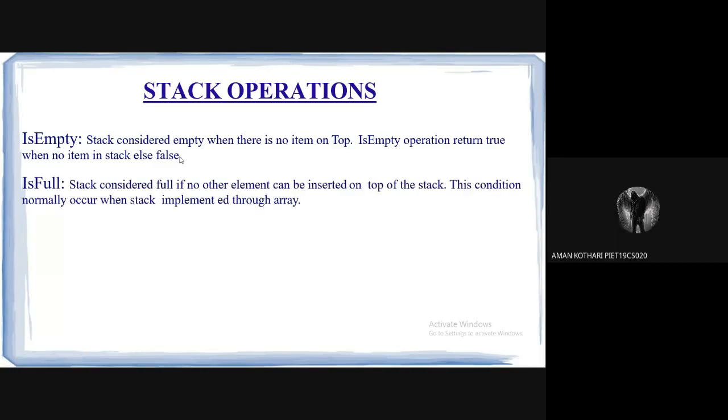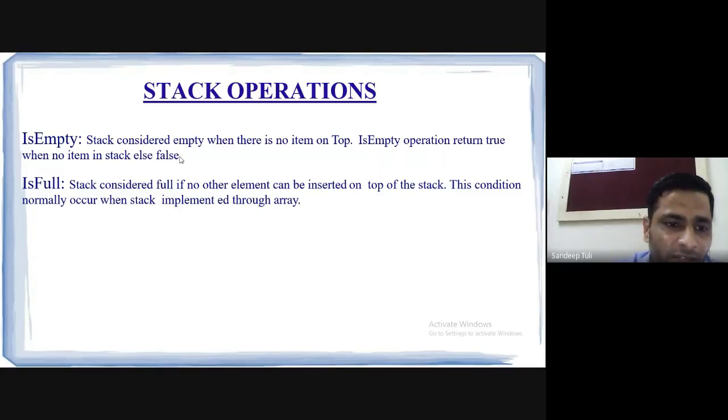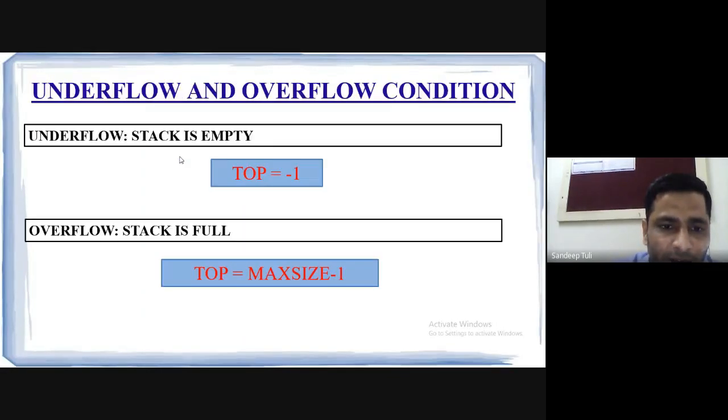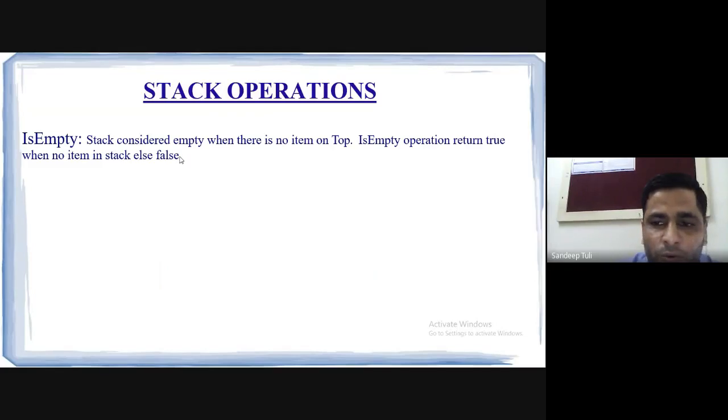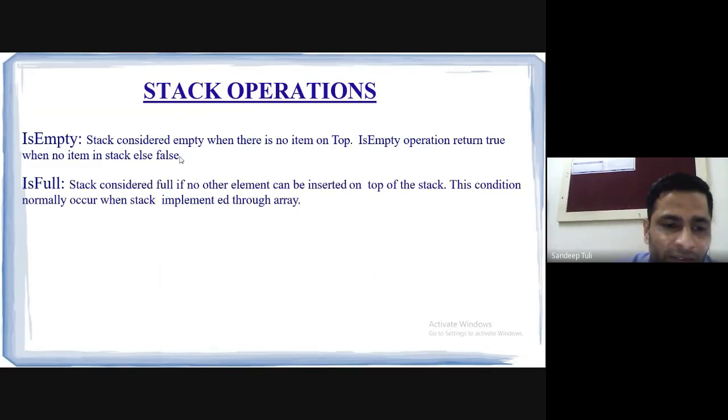Sir, is the function user defined or predefined? We can also define this function. We will define the is empty function. We will just check the condition. We know the conditions for an empty stack and a full stack. You just use the if statement. If top equals -1, it means that it is empty, so the is empty function will return true. Similarly, if top equals MS-1, then the is full function will return true.